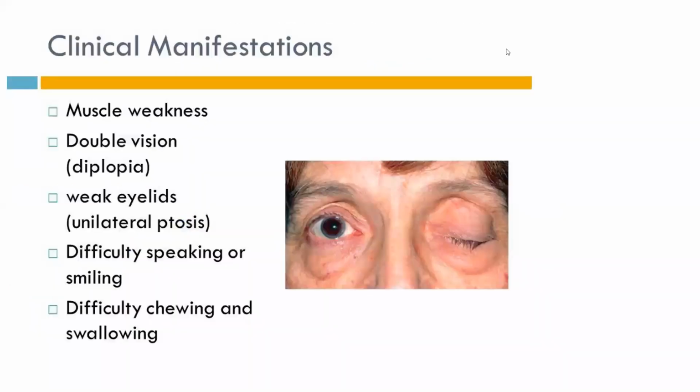And then coming to clinical manifestations: muscle weakness, diplopia, weak eyelids, difficulty in speaking or smiling, difficulty in chewing or swallowing. These are the main clinical manifestations of myasthenia gravis. It starts with small, rapidly and frequently used muscles first, and then it spreads to other groups of muscles.